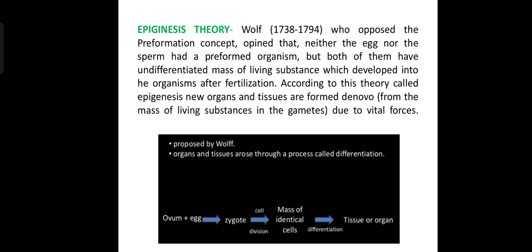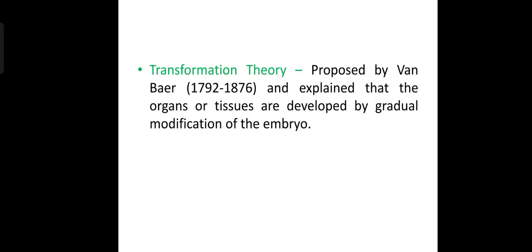Epigenesis theory, given by Wolff, opposed the preformation concept, holding that neither the egg nor the sperm had a preformed organism, but both had an undifferentiated mass of living substance which developed into the organism after fertilization. According to this theory, epigenesis, new organs and tissues are formed de novo due to vital forces.